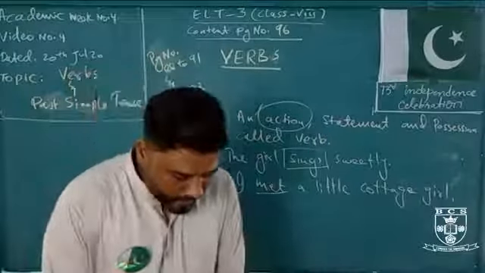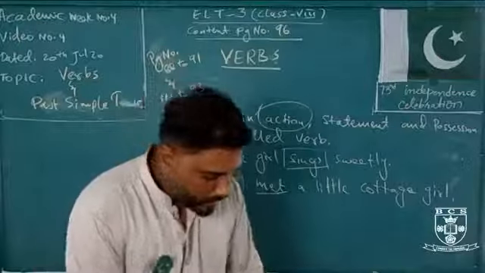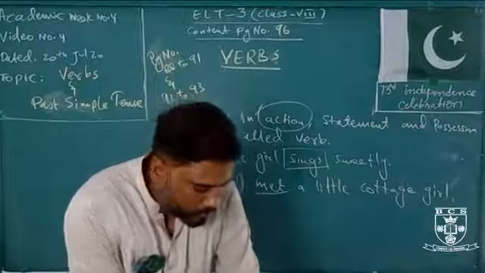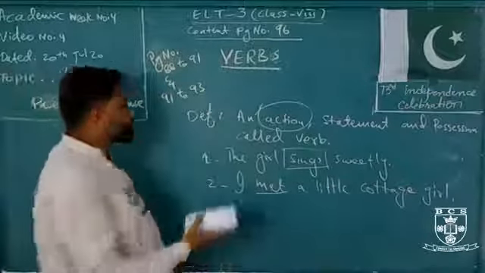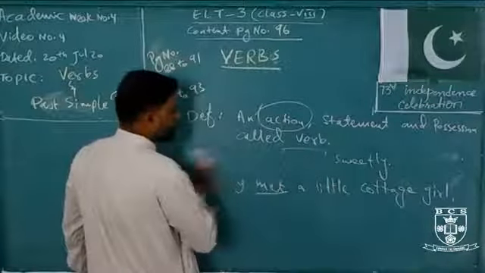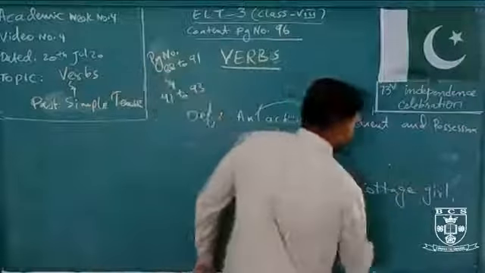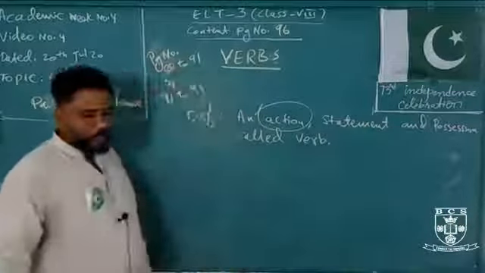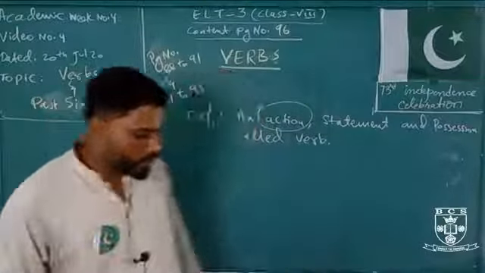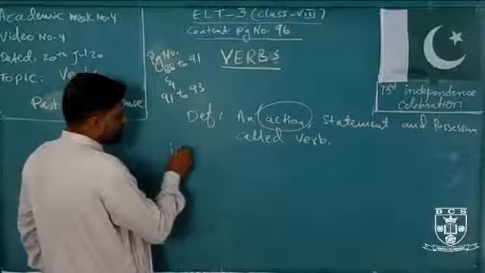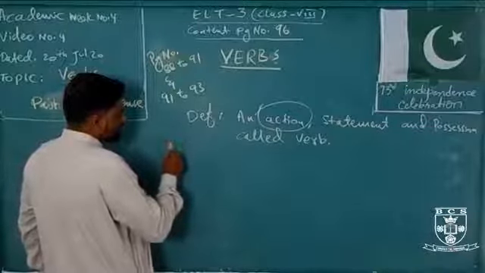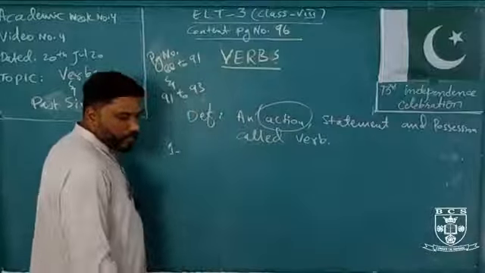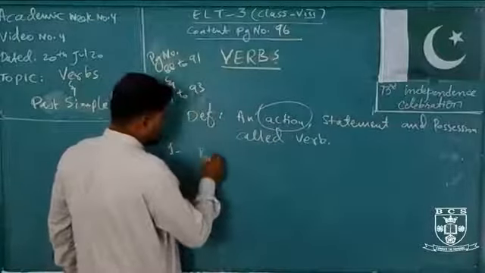Okay. And next, you can solve the other exercise, filling the blanks with verbs. So you have to just find out the verbs, suitable verbs or the appropriate verbs in exercise number 2. Okay, like for example, question number 1 is given. What is question number 1? Question number 1 is that birds dash nest in tree.